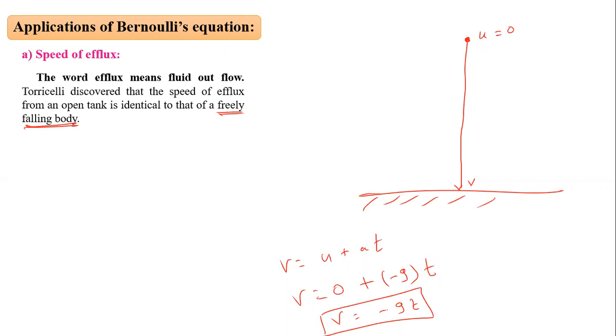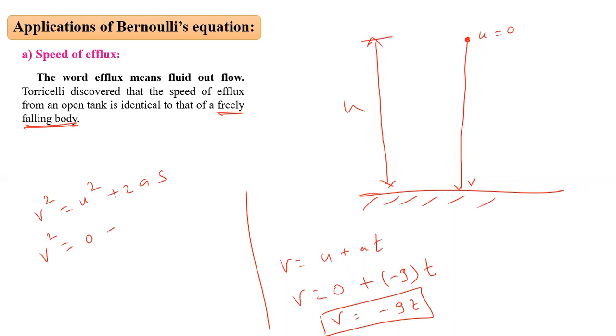In terms of height, we can find it out. If I consider this height is h, then by using another kinematical equation, we can write V square is equal to 0 minus 2g into h.